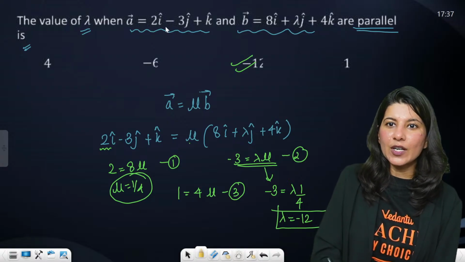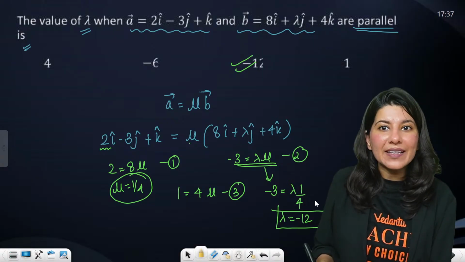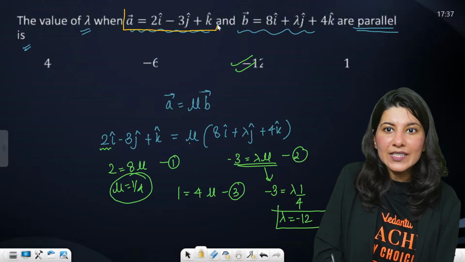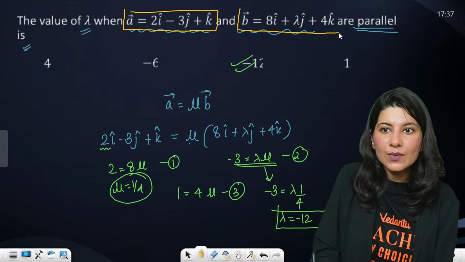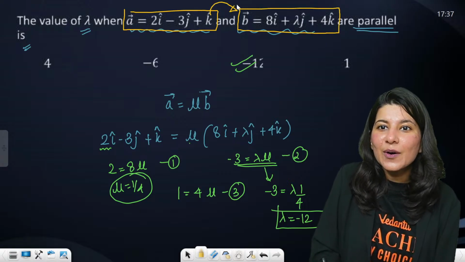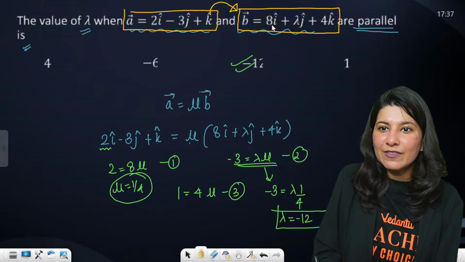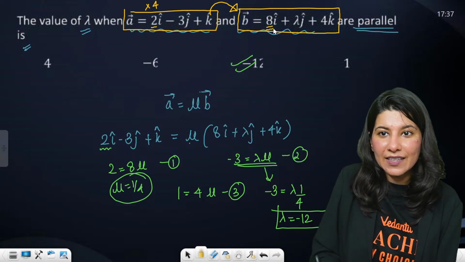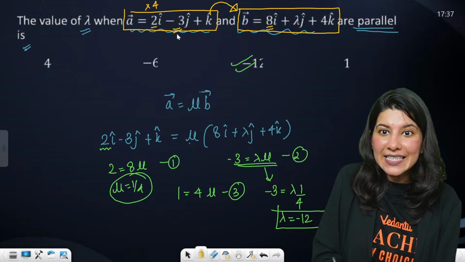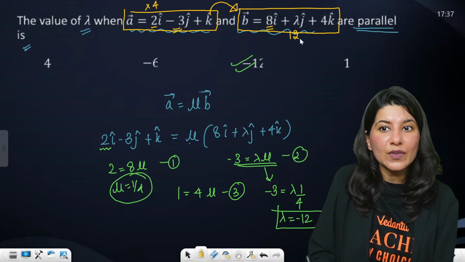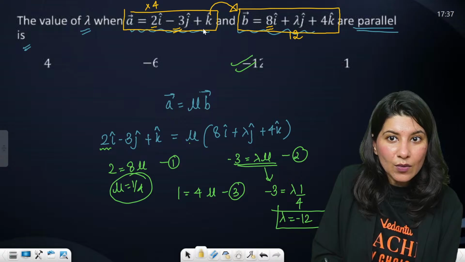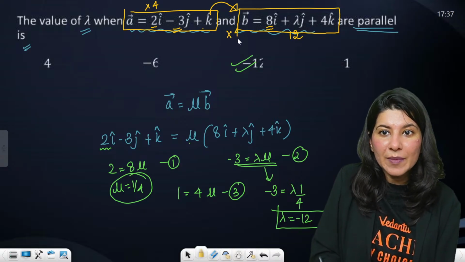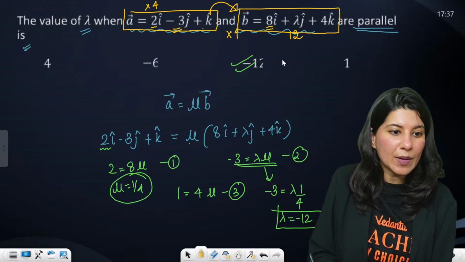Okay. Now you don't have to do this maths. Can you see that it is so obvious? This is a verbal question. 2 fours are 8, so you just multiply by 4. Minus 3 multiplied by 4 is minus 12. And this is 1 multiplied by 4. So you are actually multiplying by 4 and getting everything. That's why minus 12.